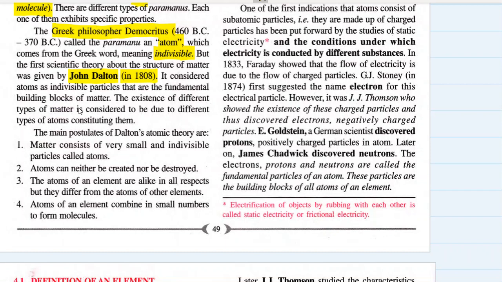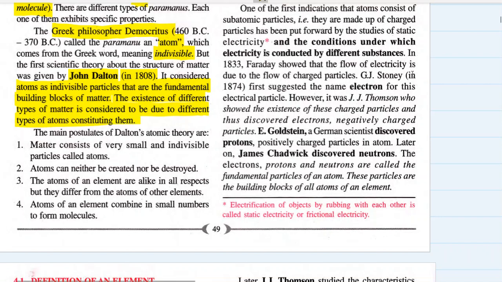So this theory, which was given by John Dalton in 1808, considered atoms as indivisible particles. So whatever the Greek philosophers or the philosophers from India like Maharshi Kannada considered way before, John Dalton also agreed on the same thing, that atoms are the fundamental building blocks of matter. Matter is made up of atoms. The existence of different types of matter is considered to be due to different types of atoms constituting them.